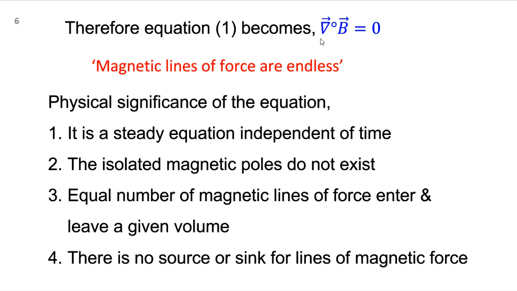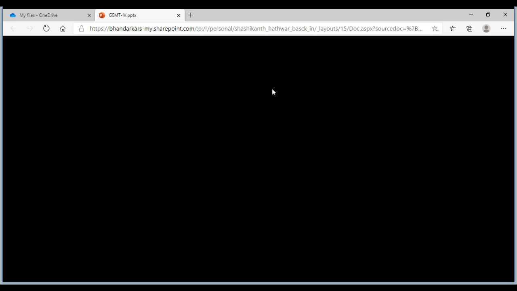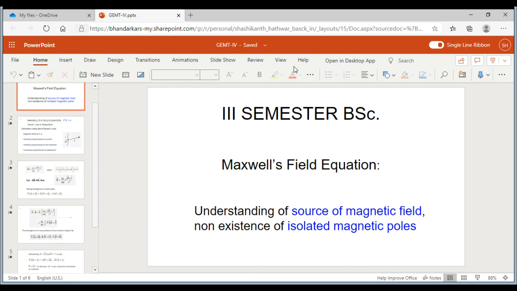Okay. And another important conclusion: there is a difference between the electric lines of force and the magnetic lines of force. Electric lines of force may be discontinuous, whereas the magnetic lines of force never are. The consequence of this is that you are going to get isolated positive or negative charges, whereas magnetic lines of force are never discontinuous. Therefore, you can't get isolated magnetic poles in nature, like just a north pole or just a south pole. That option is not there. Okay. So with this view, I'm going to stop at this particular point.